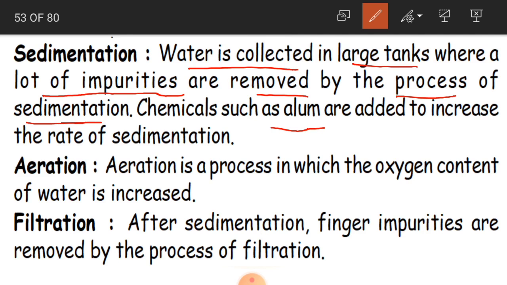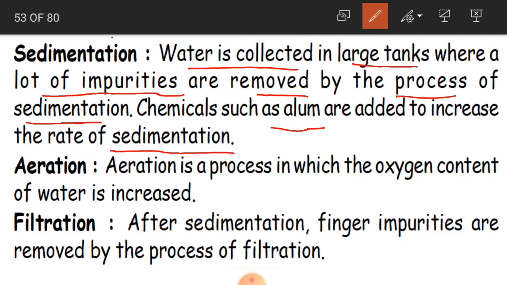Alum is a chemical compound which is going to be mixed in the water. We are going to leave this chemical substance in the water. Then all the impurities which are there in the water are going to settle down, so by this way also the impurities can be collected separately. Okay children, so this happens in the process of sedimentation.